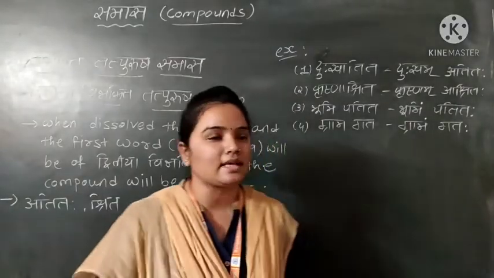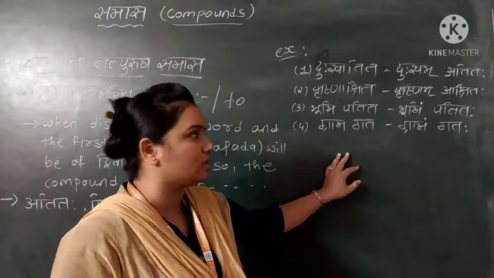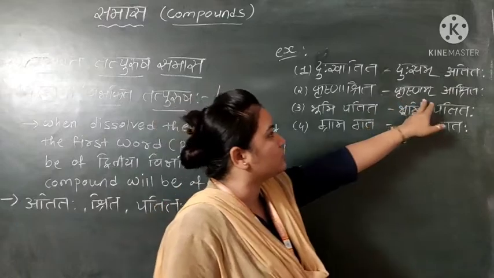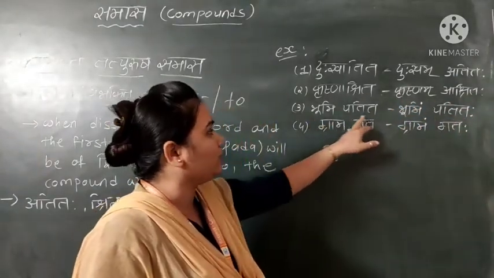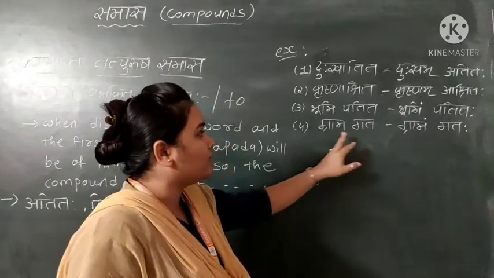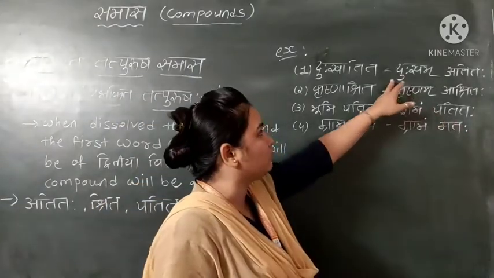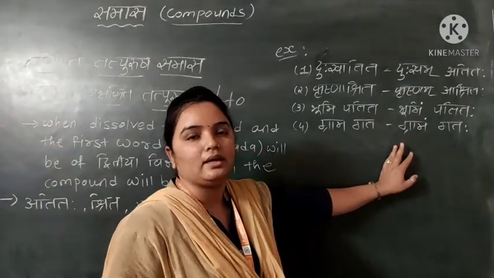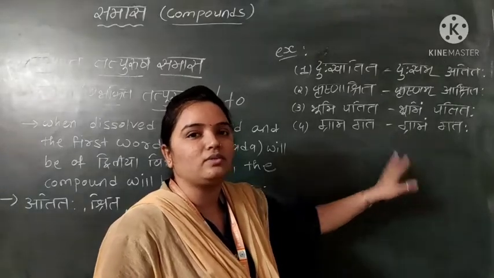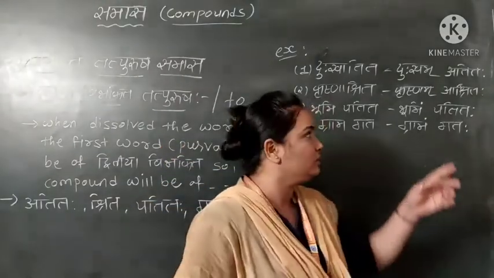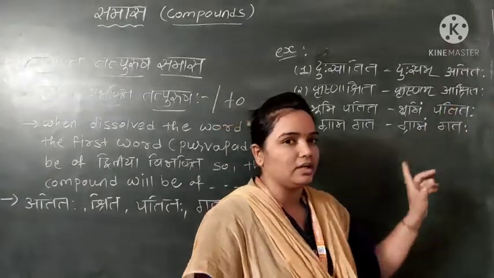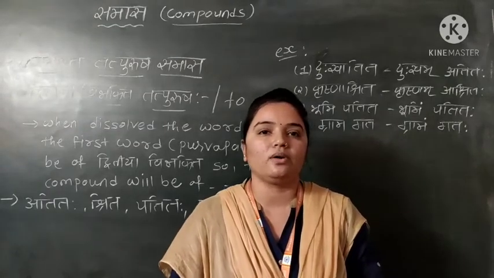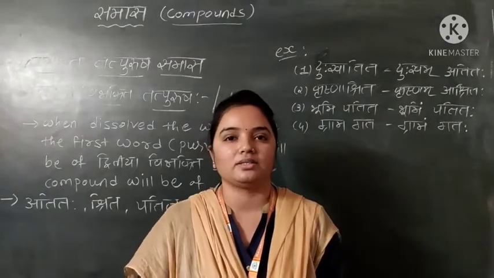Now here are examples of the Dvitiya Tatpurush Samas. Dukhatita from Dukham Atitah. Krishnashritah from Krishnam Ashritah. Bhumi Patitah from Bhumim Patitah. Gram Gatah from Gramam Gatah. These first words, 1, 2, 3 and 4, are all in Dvitiya Vibhakti only, the second case. So we can call these Dvitiya Tatpurush Samas. Now the last words, Atita, Ashrita, Patita and Gata, will be in Prathama only. So these are called Dvitiya Vibhakti Tatpurush Samas.